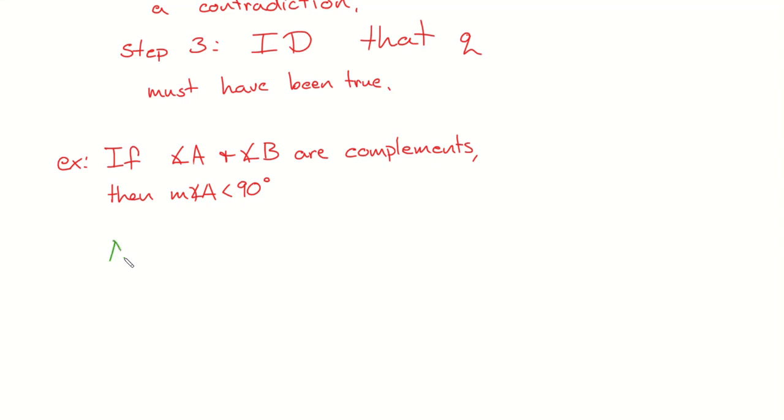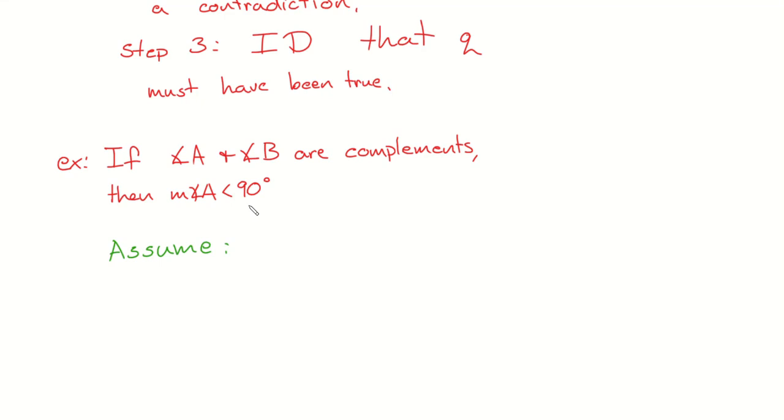So here we go. These ones are going to look very different. We're going to physically write the word assume, and we'll probably mostly talk through them because it's just a string of words, like sentences when we write these. Two columns are what I really care about, but I want you to see the logic of it. What's the negation of measure of angle A is less than 90? Don't shout it out. We're going to go 60 seconds. Write me the negation of this. Make it so it's the exact opposite. Try it out and I'll see what you come up with.